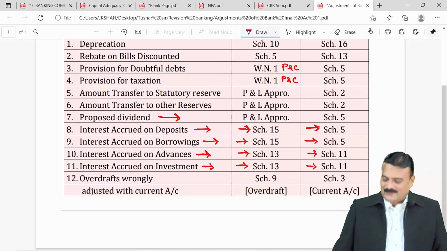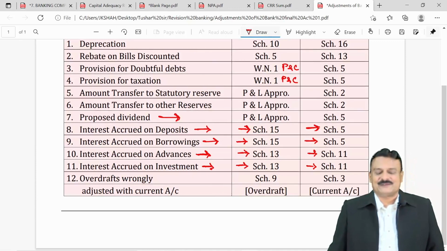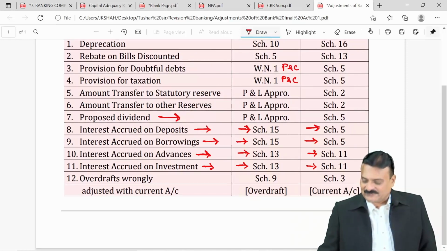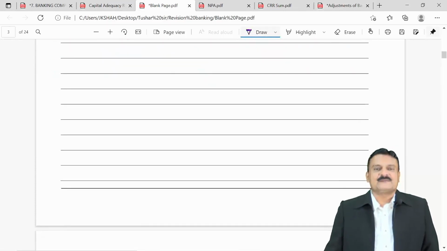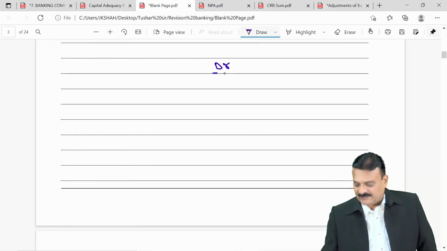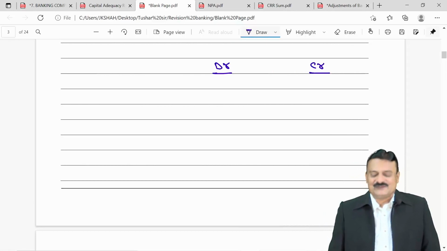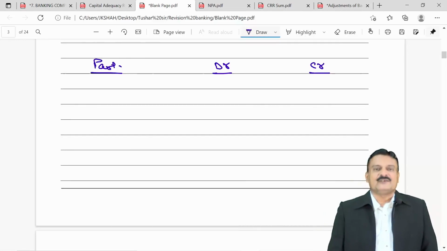Okay. One and the most important adjustment, which is striking in ICAI papers many a time, is overdraft wrongly adjusted with current account. I'll just explain in short what this is standing for. Students, for a banking company chapter, there are some items which can have a trial balance debit as well as credit balance. Just by looking at the particulars, you cannot blindly identify the schedule number.